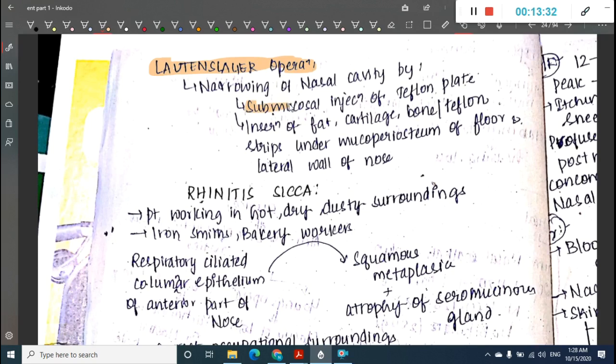In this, we can insert fat, cartilage, bone or Teflon strips under the mucoperiosteum of the floor and lateral wall of the nose, or we can give a submucosal injection of Teflon plate.